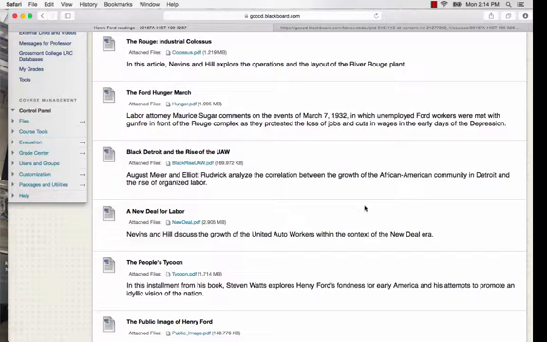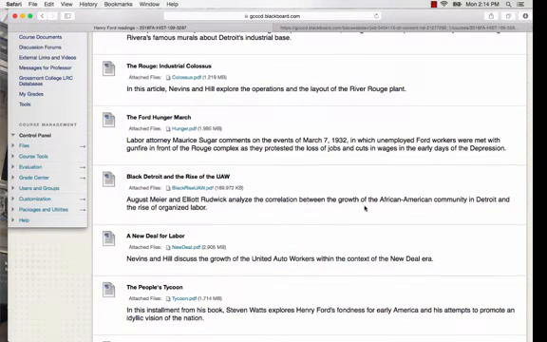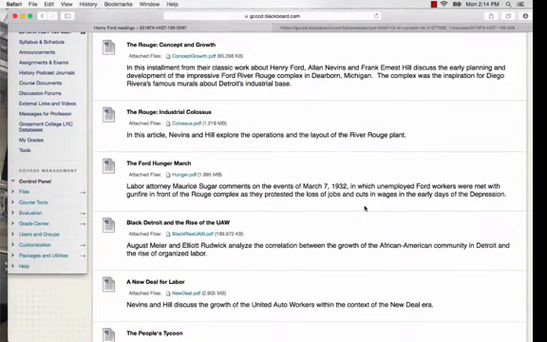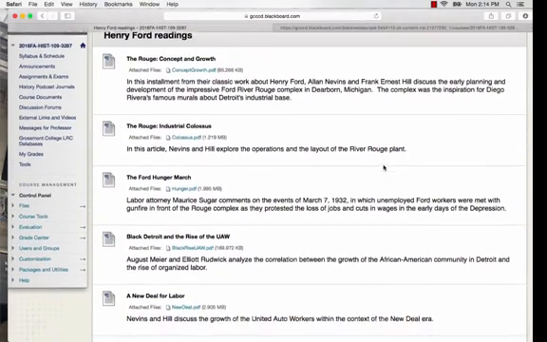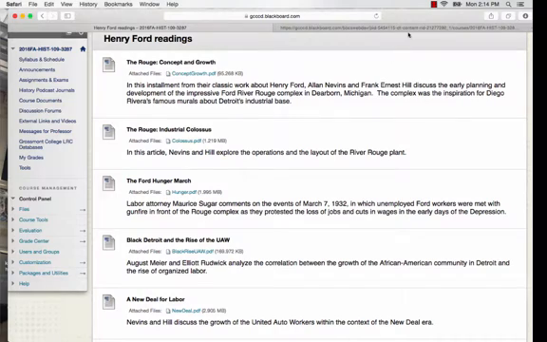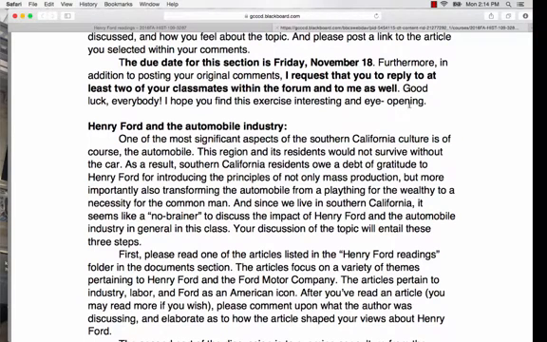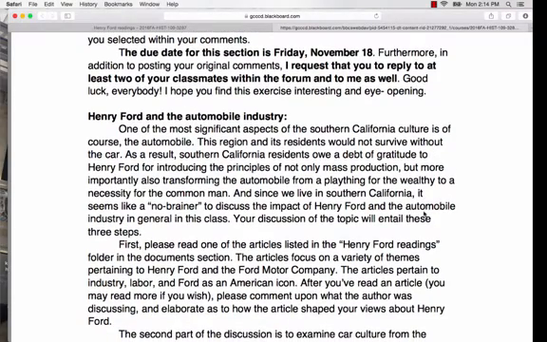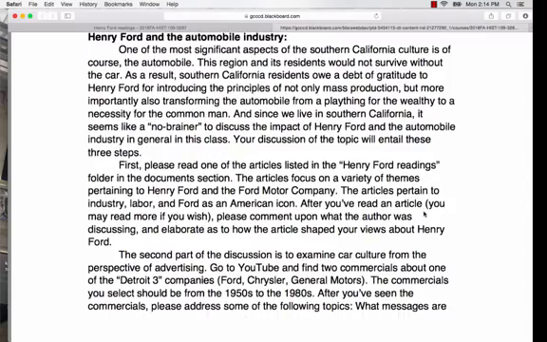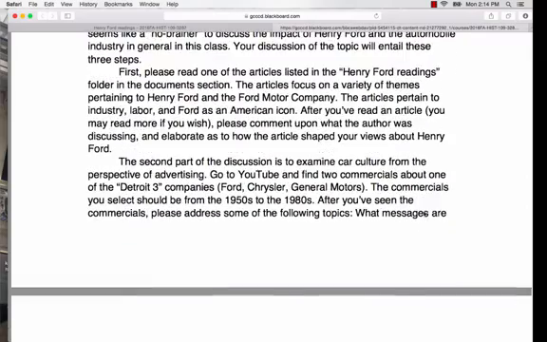It doesn't have to be really lengthy, but give me a good paragraph to describe your views and thoughts about the article, and that'll take care of that portion of the discussion. So let's go ahead and get out of this and go back to the worksheet. Okay, after you finish giving me your thoughts about the Henry Ford one, now go ahead into part two,